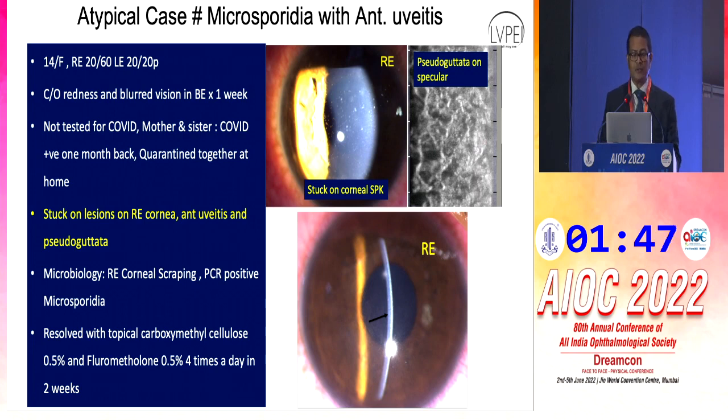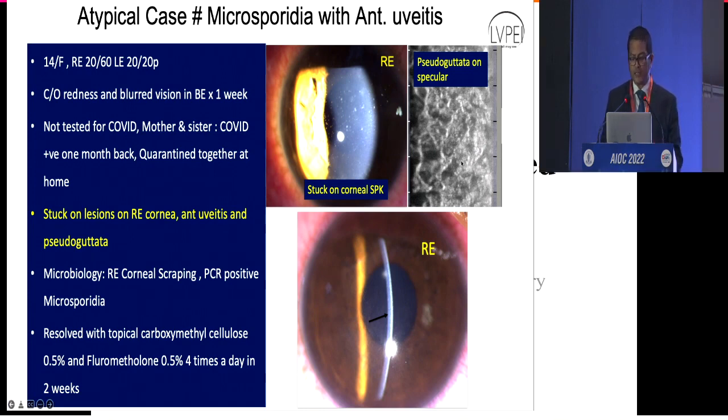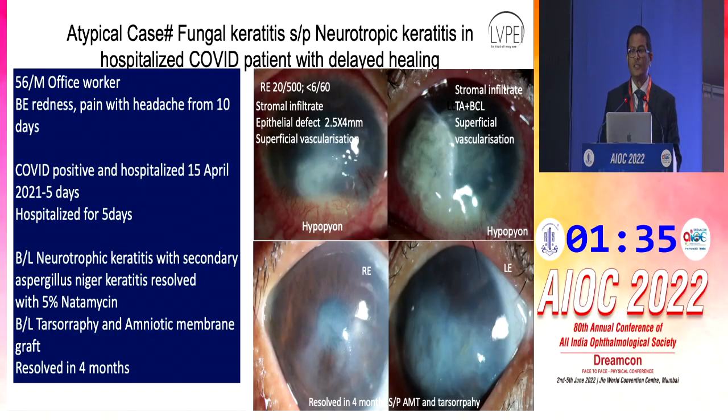But what was special was that there was anterior uveitis and there was pseudoguttata on the cornea, which resolved with fluorometholone after the corneal lesions resolved. This was the second case, of an atypical fungal keratitis. So this patient was hospitalized. There was neurotrophic keratitis, exposure keratopathy, and post-infection, the patient, after hospitalization of 5 days, presented with neurotrophic keratitis and a secondary fungal infection. So in addition to antifungal, this patient also required tarsorrhaphy and amniotic membrane graft.